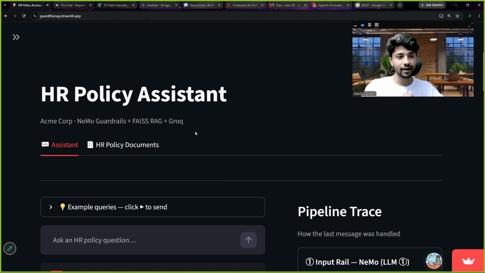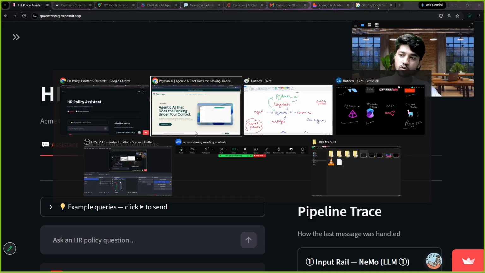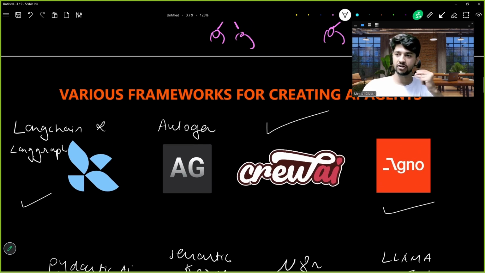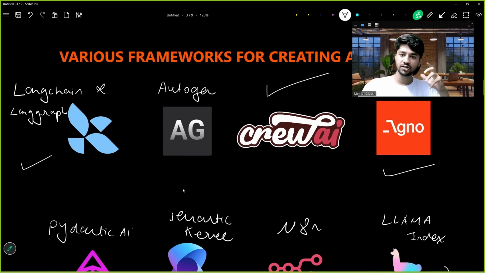So again, the purpose of understanding is every time we want to make a use case of our AI agents, we have to choose within a list of frameworks which of them we can use for our task. If it is a quick task, we can use CrewAI, right? If we want to make a multi-agent system, we can choose AutoGen, right?